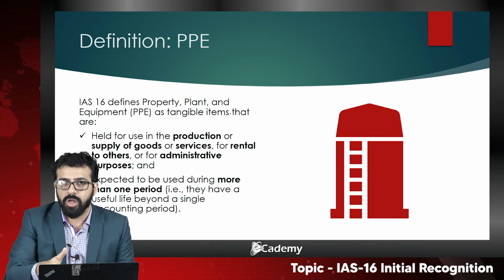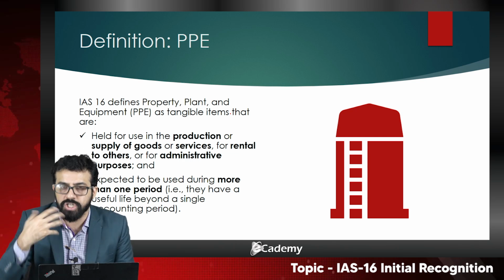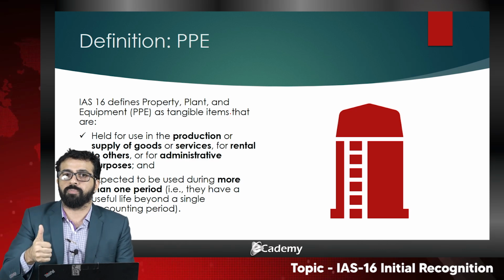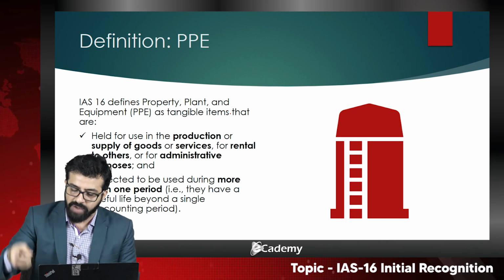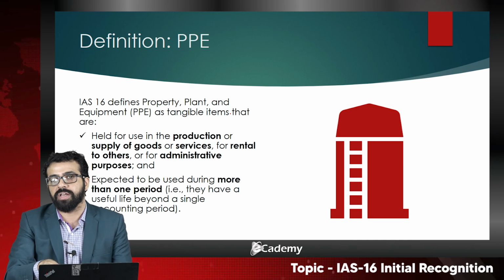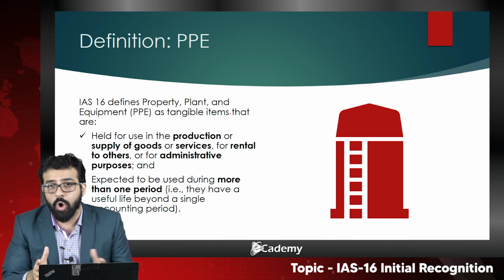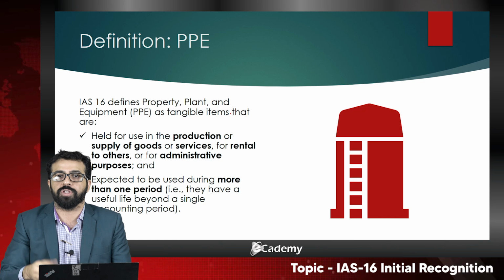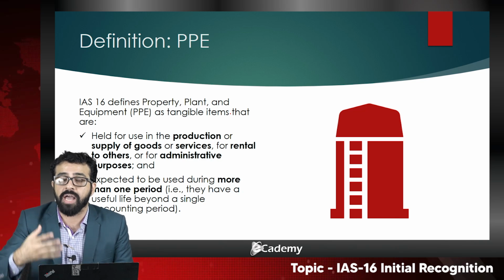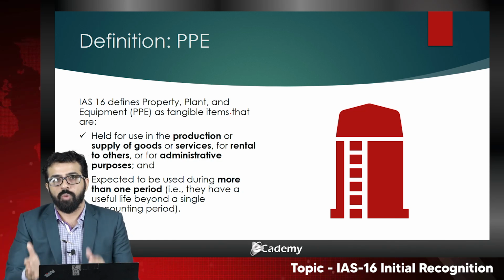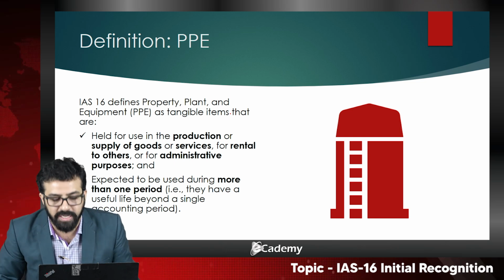Any vehicle or any logistic company that has been acquired for the supply of goods would also fall under the category of IAS 16. And any building or equipment that has been acquired for the production or the provision of services would also fall under the category of IAS 16.